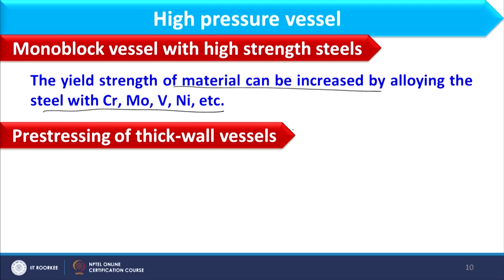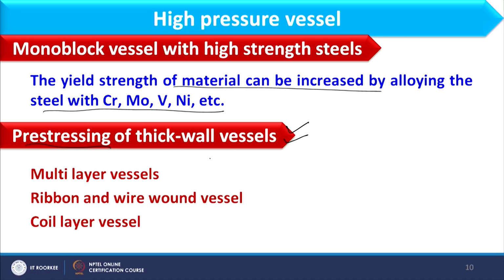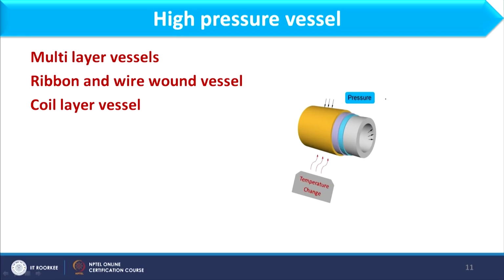And the second method is pre-stressing of the thick wall vessel. As we have discussed, we should distribute the stress properly, and that can be done through pre-stressing of the thick wall vessel. This pre-stressing gives the multi-layer vessel, the ribbon or wire wound vessel, and the coil layer vessel. So, these 3 types of vessel we can prepare using pre-stressing. In pre-stressing we distribute the stresses in such a way that more pressure can be sustained in a given thickness.